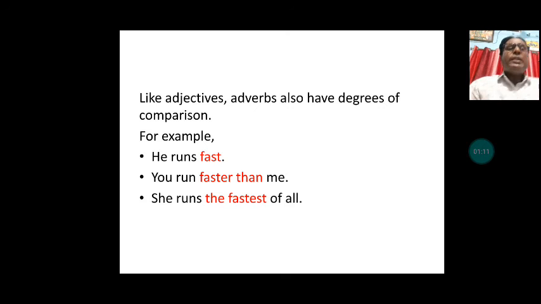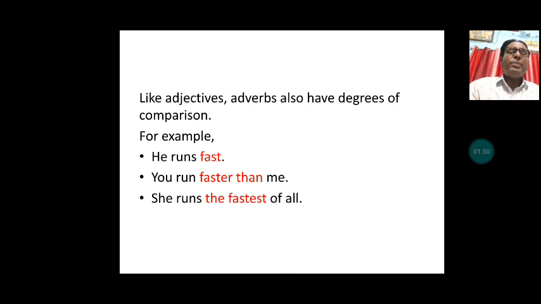As I told you earlier, like adjectives, adverbs also have degrees of comparison. Let's see first some examples. He runs fast. Fast is an adjective and fast is an adverb as well. So let's keep in our memory, fast is used as an adjective, and at the same time as an adverb also. He runs fast. In the second one, you run faster than me.